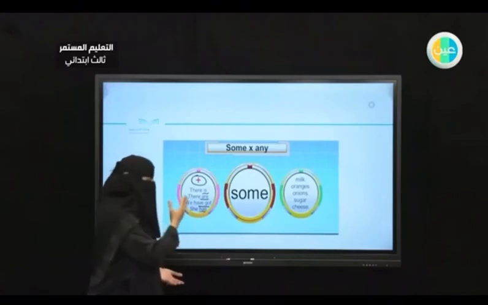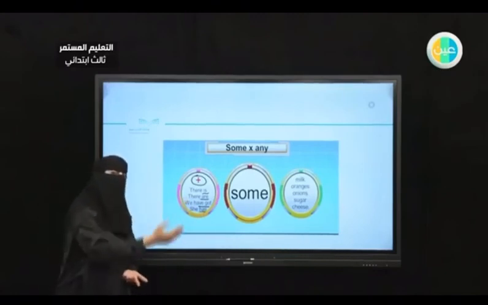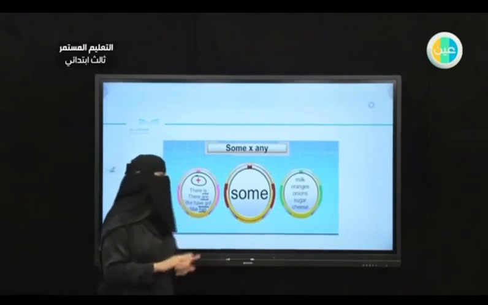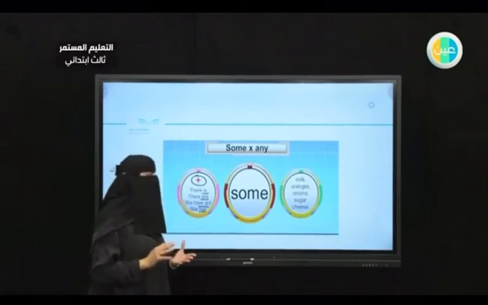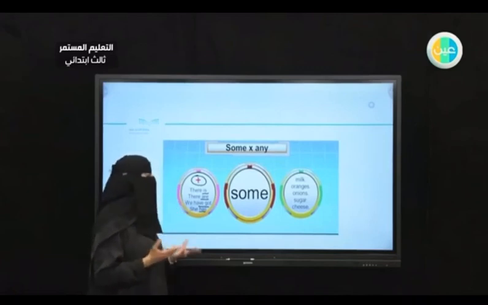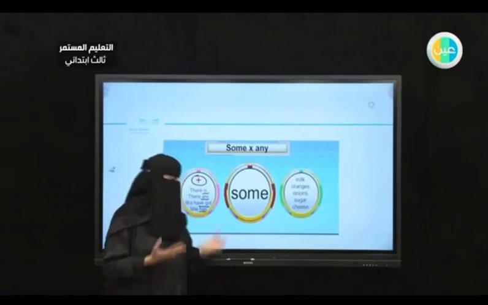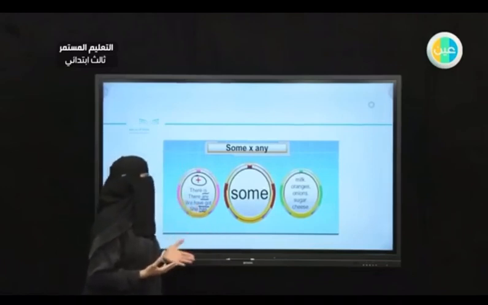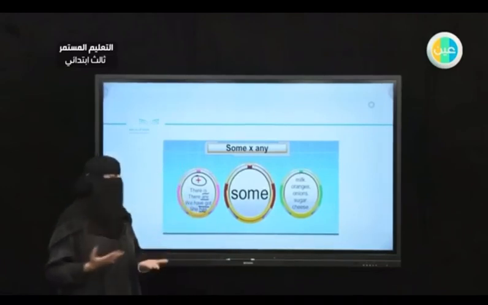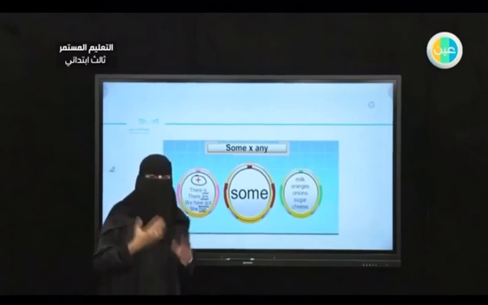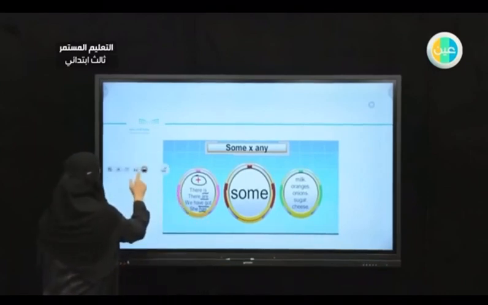I have some in the middle, and on the other side I have milk, which is uncountable, oranges and onions are countable, sugar and cheese are uncountable. So we can say there is some milk, there are some oranges, and so on. That is for some. Let's go for the next one.